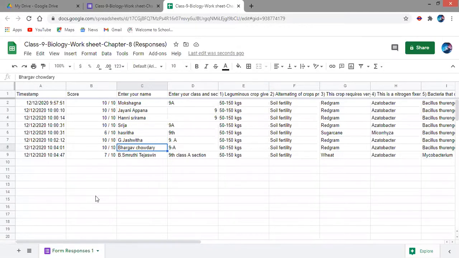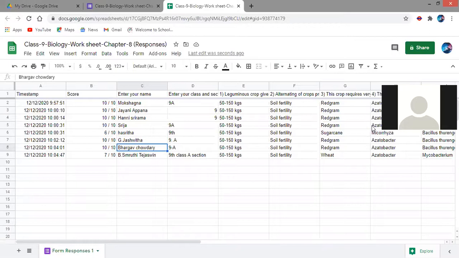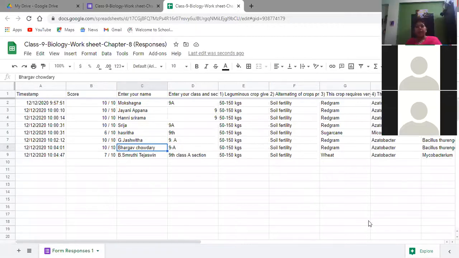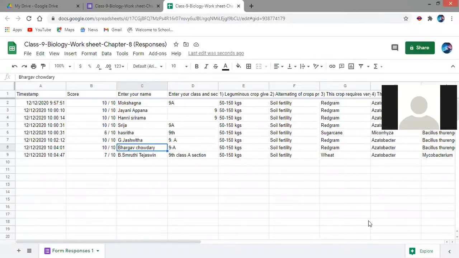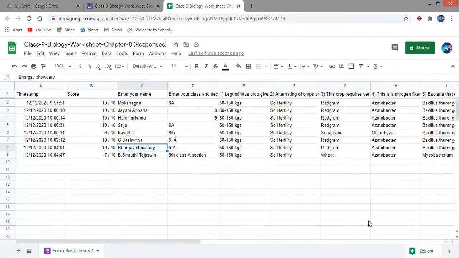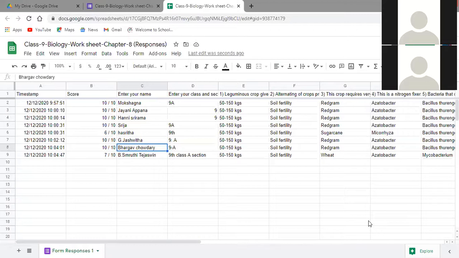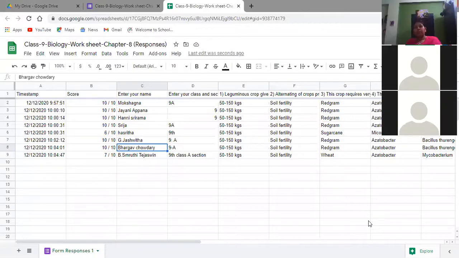Smruti, 7/10. Ma'am, I sent, ma'am. Bhuvana, check, are you able to open? Have you received it? Bhuvana, check and tell whether you have received or not. Ma'am, received, ma'am. Okay, then click on that.